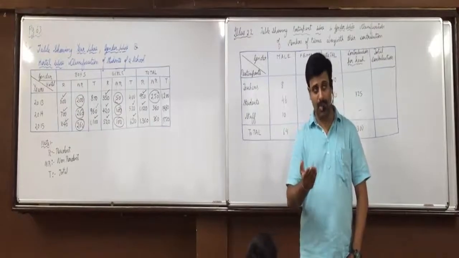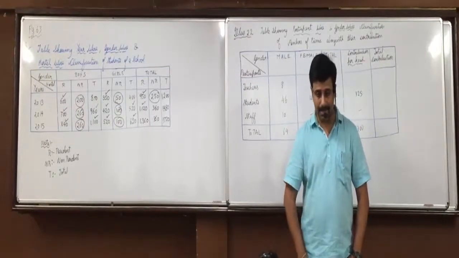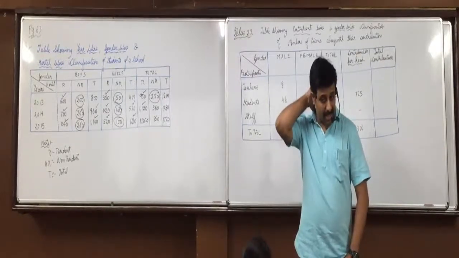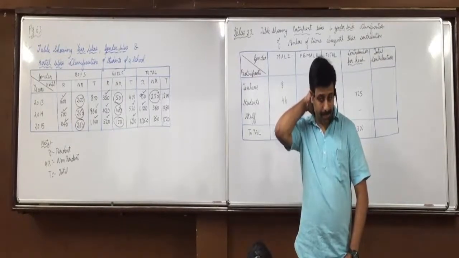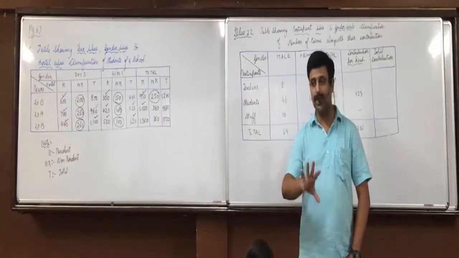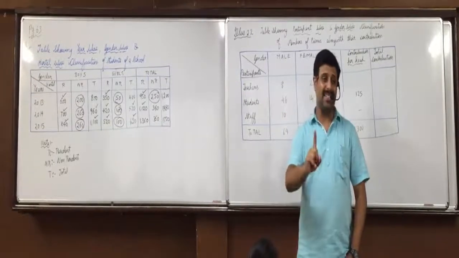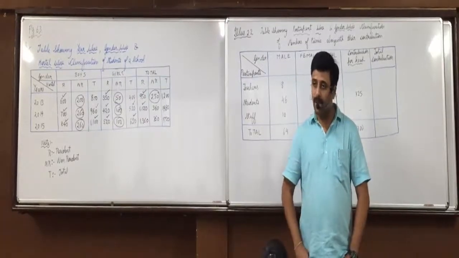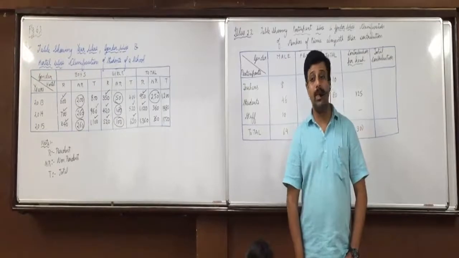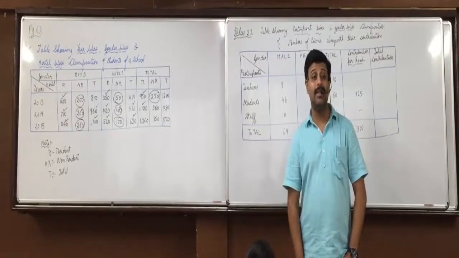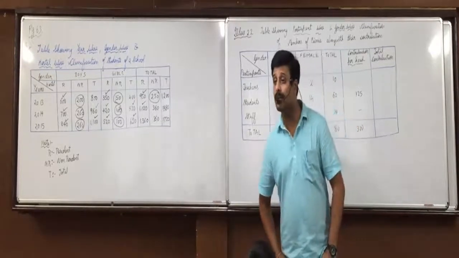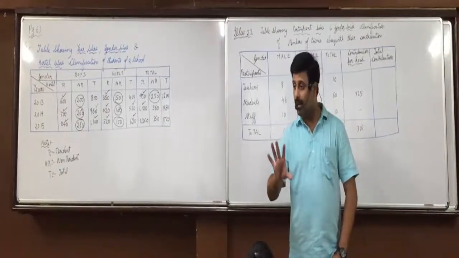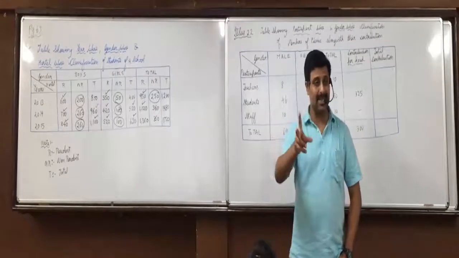And how much did you score in social science in 10th standard? 68. What is your overall percentage in 10th standard? 56. Now listen carefully. 36 in maths, 68 in social science. So will you say 36 plus 68, her overall percentage is 114%? Will you say that? Does it come between 36 and 68 or not?